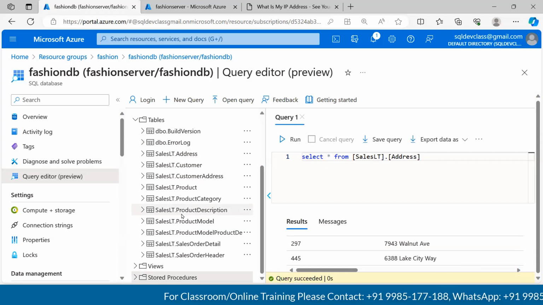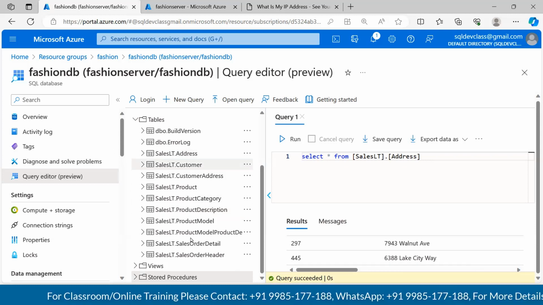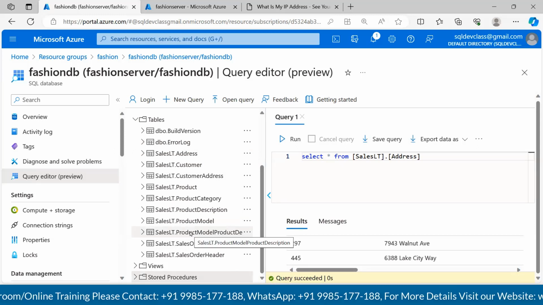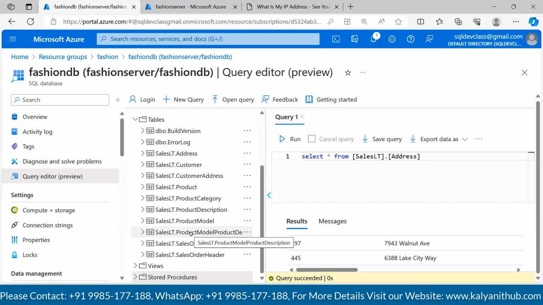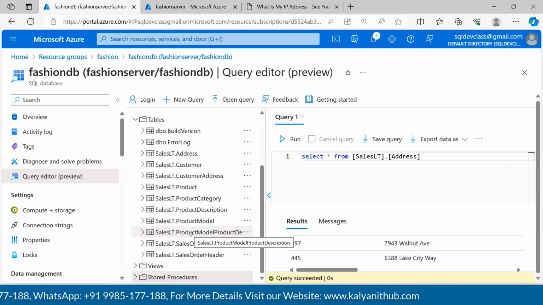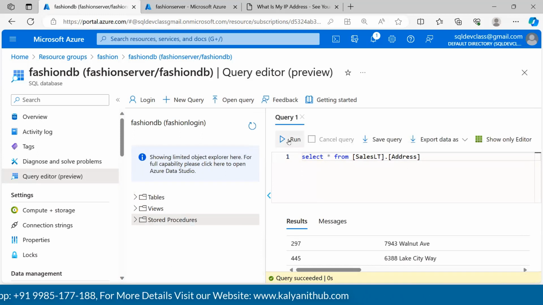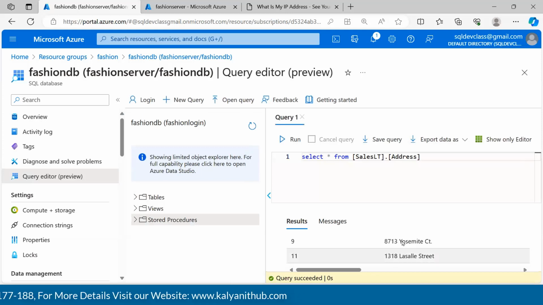Each and every table has some data, and also, guys, these are not random tables, by the way. These tables have relationships and have some meaning inside. Maybe I'll try to spend some time on it tomorrow as well, but for the next 5 minutes we are going to see what we can do by writing the queries here. See here we have some sections like run. When I click on run, you can notice it is showing up the data.